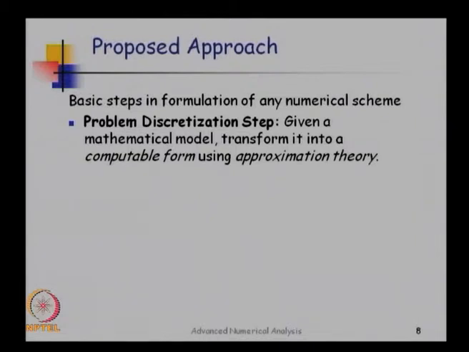But to construct approximate solutions, you have to first convert a given problem into a computable form. A computable form is one to which known computation tools can be applied. Now this problem transformation is carried out using tools or approaches developed in approximation theory, a well developed branch of applied mathematics.